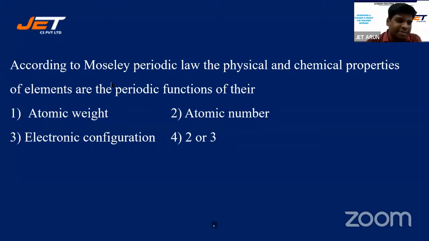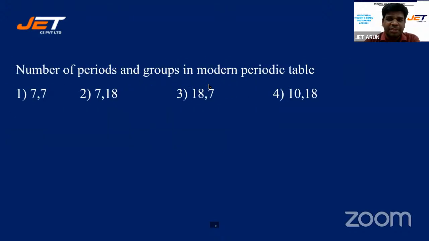All right. Let's look at the key. Yes, it's 4. 4 is absolutely right. Here's the next question. Number of periods and groups in modern periodic table are 7, 7, 7, 18, 18, 7, 10, 18. Number of groups and periods in the modern periodic table. Pretty simple question, students. I'll go forward because it's very simple.